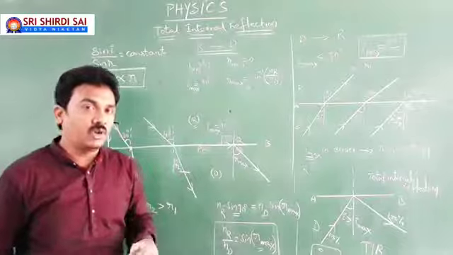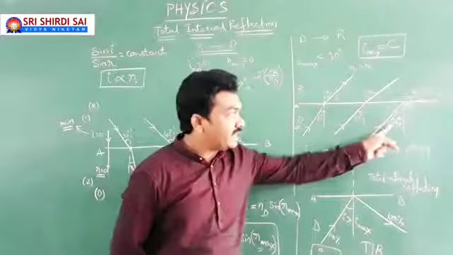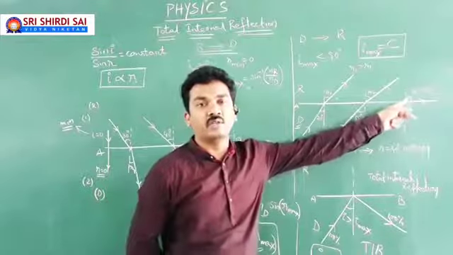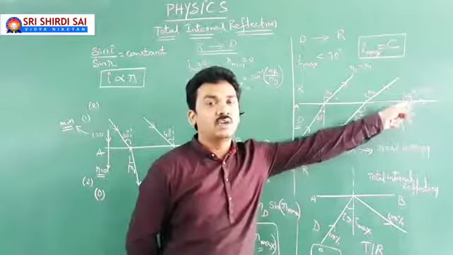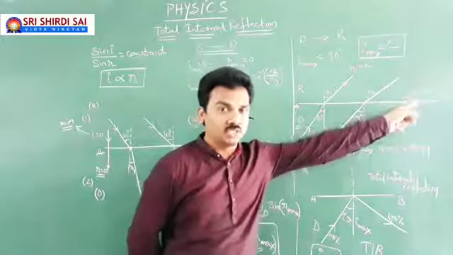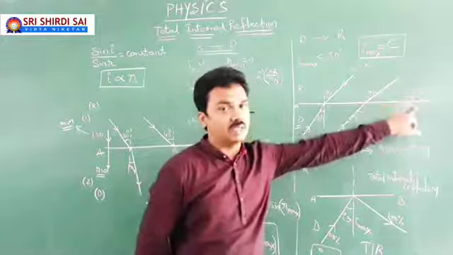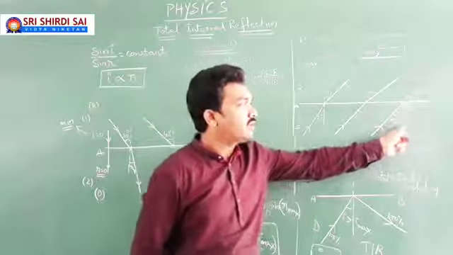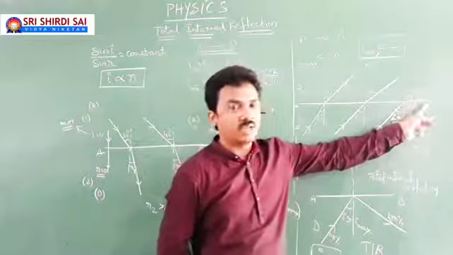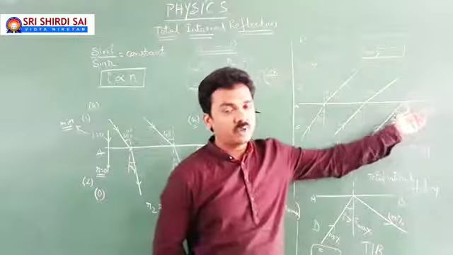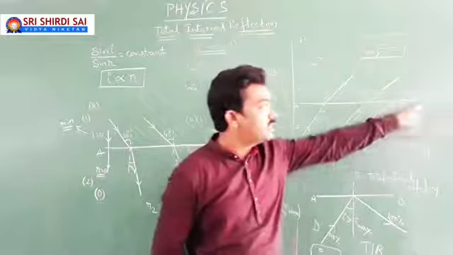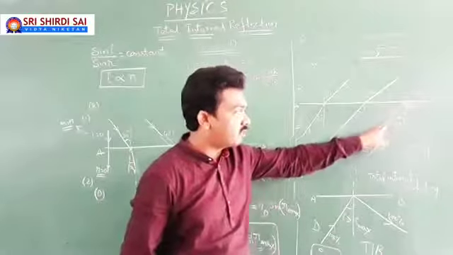Sir, if the light falls in denser medium at the critical angle of incidence, then the angle of refraction in rarer medium will be 90 degrees, which is called grazing emergence. If you look at this clearly, for I equal to C, R equal to 90, which is grazing emergence. Now by the principle of reversibility, for grazing incidence, the emergence will be like this.